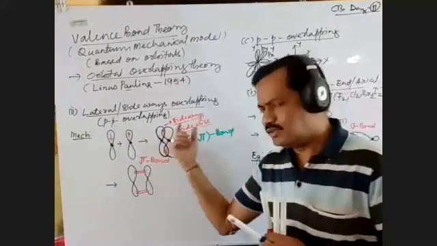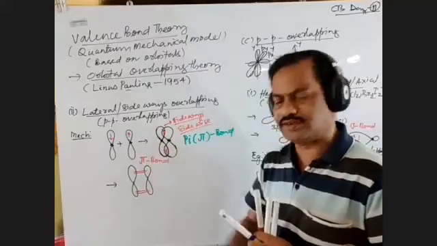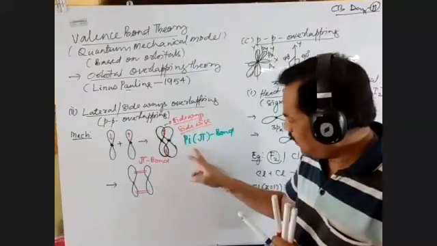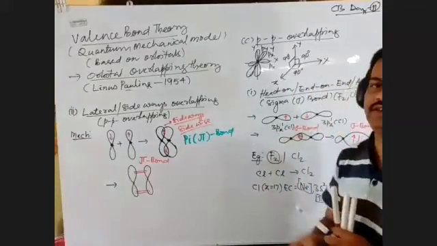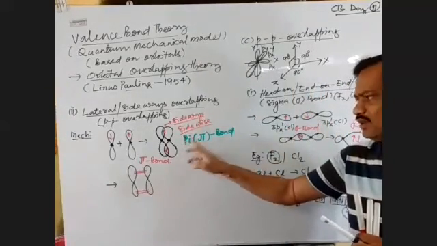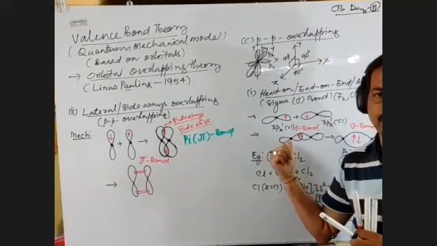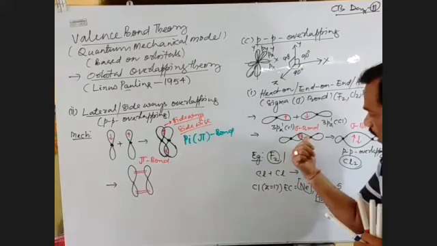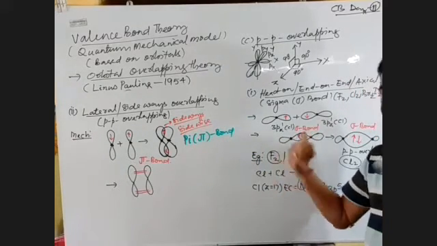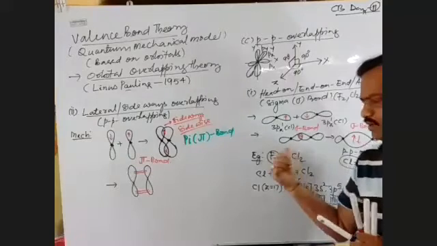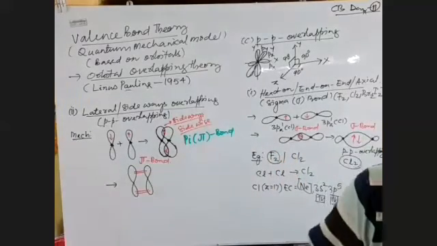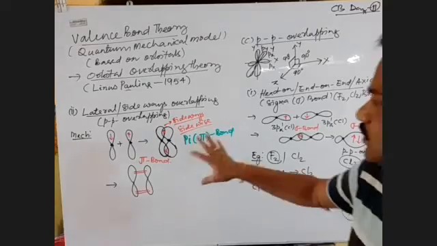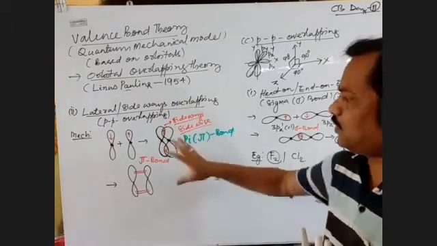But here the extent of overlapping is less, that's why the strength of the bond is less. That's why a pi bond is weaker than a sigma bond, and it exists in the presence of a sigma bond. So it does not exist independently, whereas a sigma bond exists independently, right? So this is your p-p overlapping.